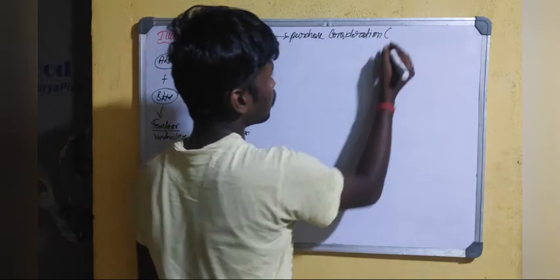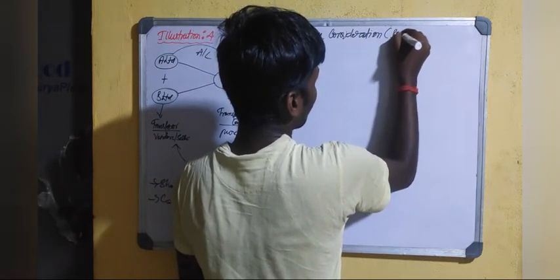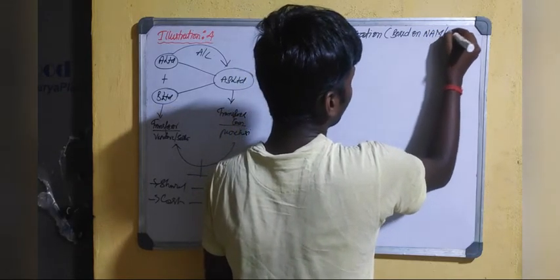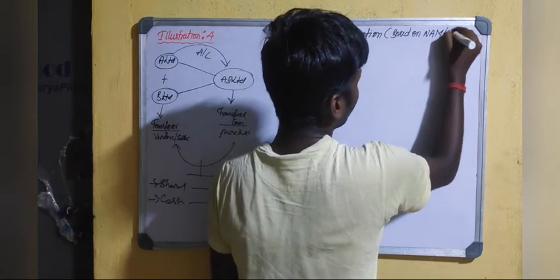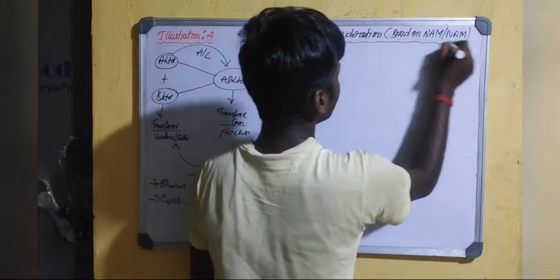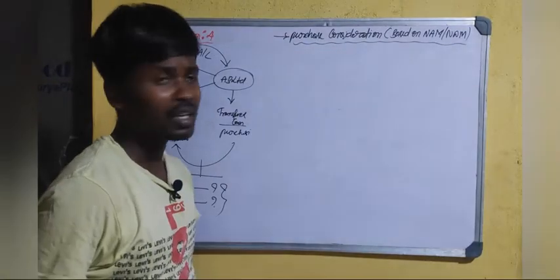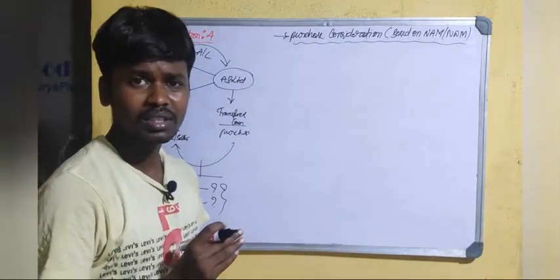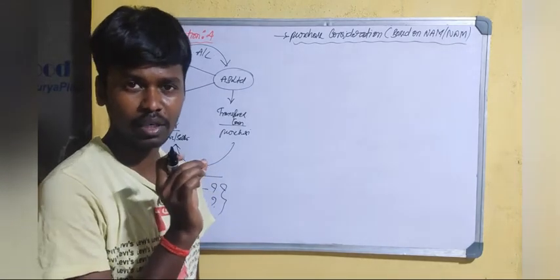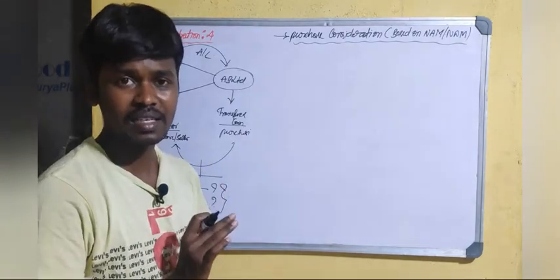If you want, you will take in brackets, based on net asset method or net worth method. Okay, so how are we going to calculate the total purchase consideration under net asset method or net worth method? We have to subtract the total agreed liabilities taken over by the transferee company from the total assets taken over.